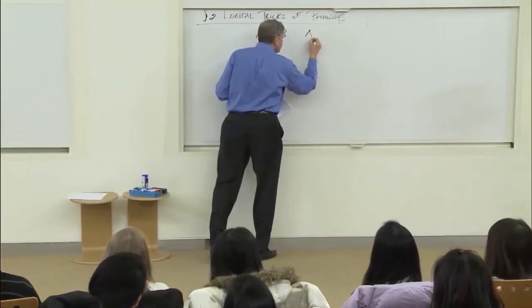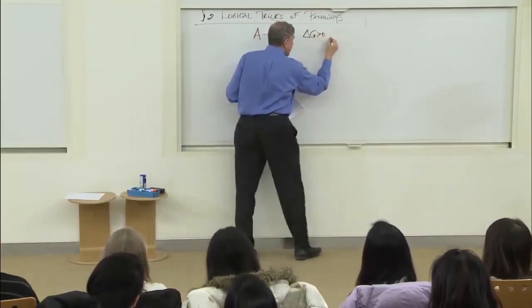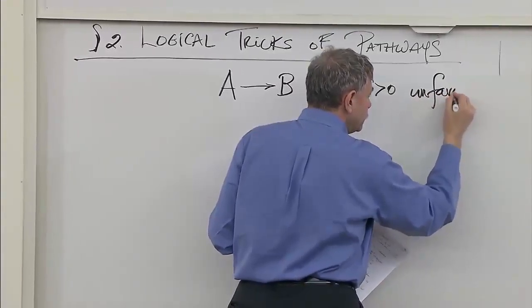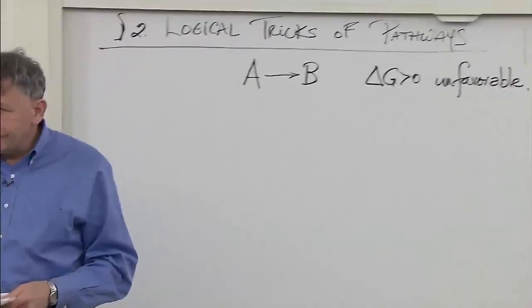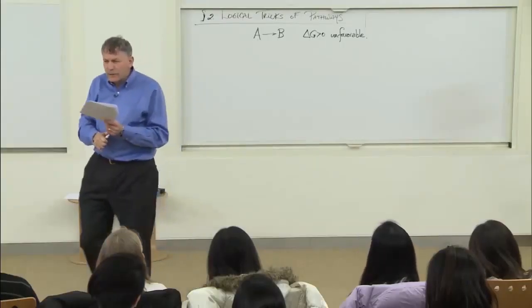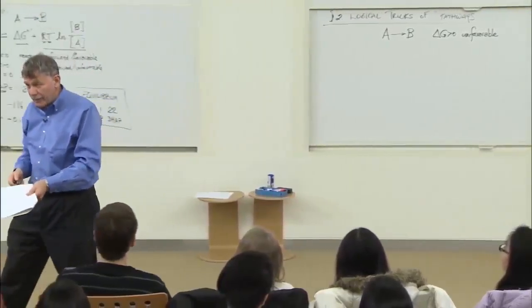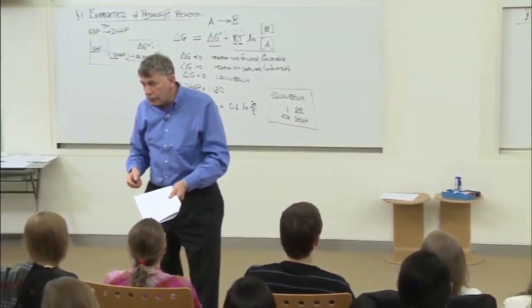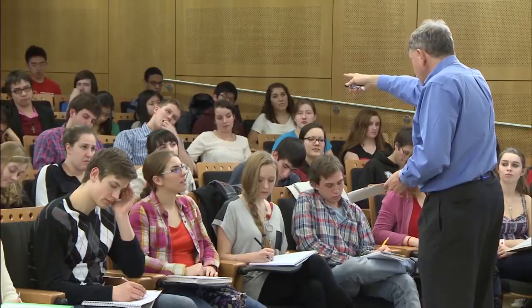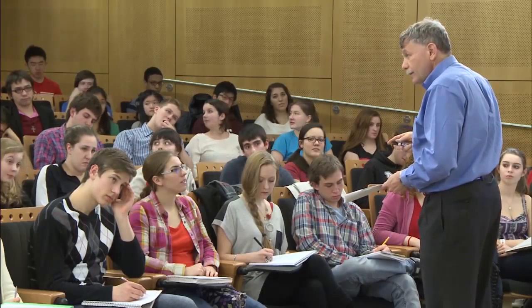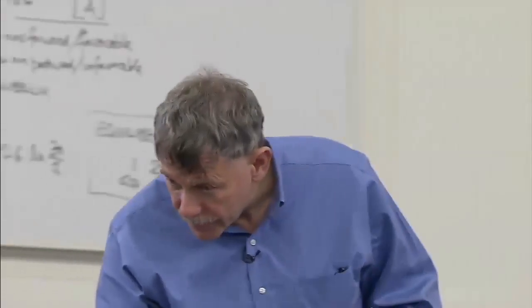So, this is an unfavorable reaction. What do we do? How do we cajole this? How about using an enzyme? Will that help? No, because of your excellent question, we know the enzyme is not going to make any difference. I could change ratios. That's one thing I can do.